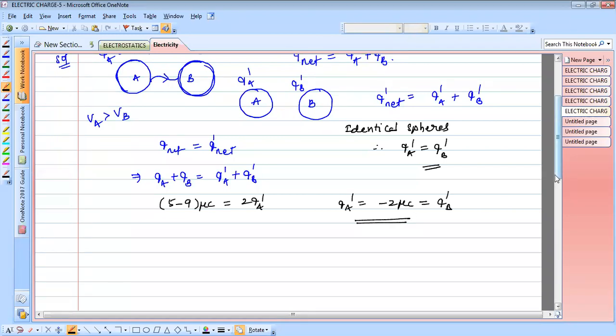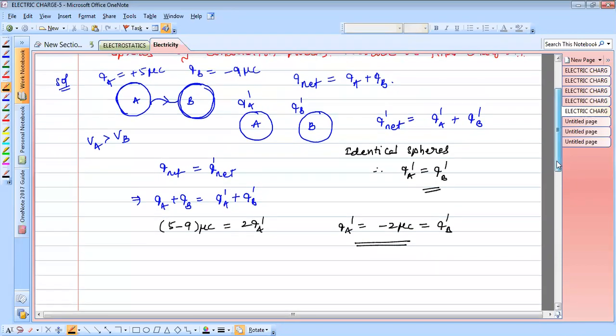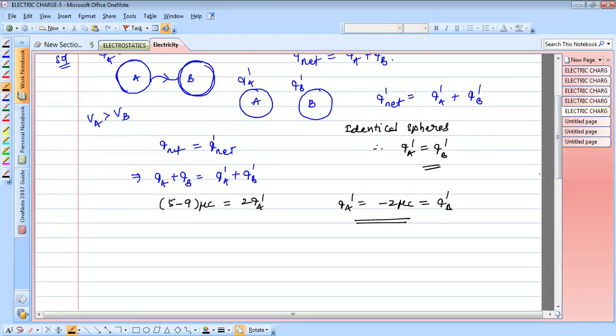After the charge transfer, the only possibility is that both have the same potentials, meaning the same amount of charge. One more important point: they follow the quantization of charge also. Even if you take 1.2 or 1.3 or 1.4, that is a charge, but if you convert it to a number of electrons, it should follow Q equals plus or minus Ne. So the quantization of charge and the conservation of charge properties should be followed.